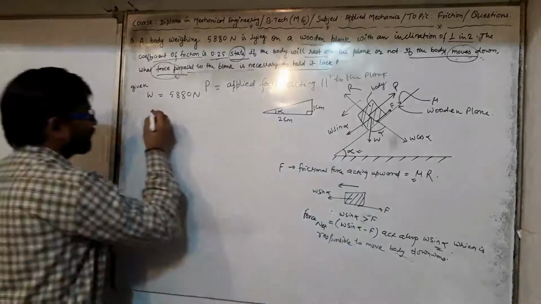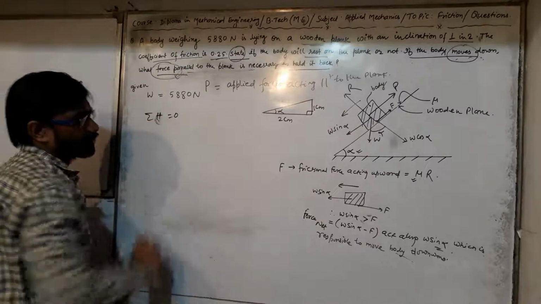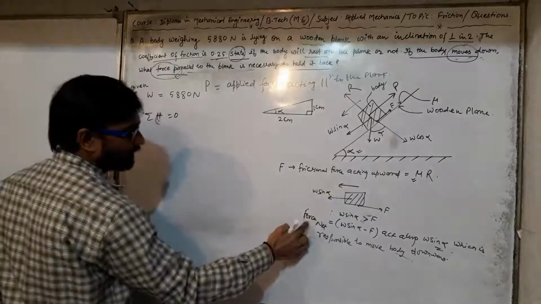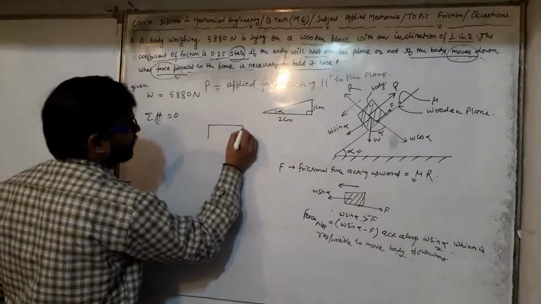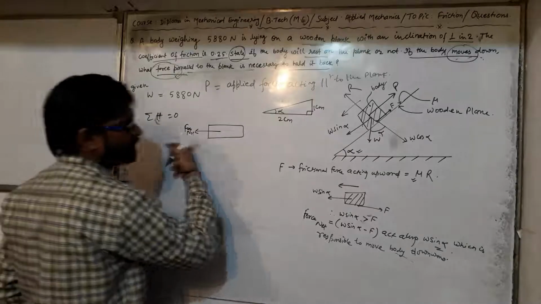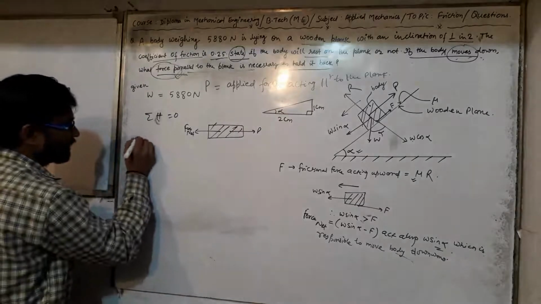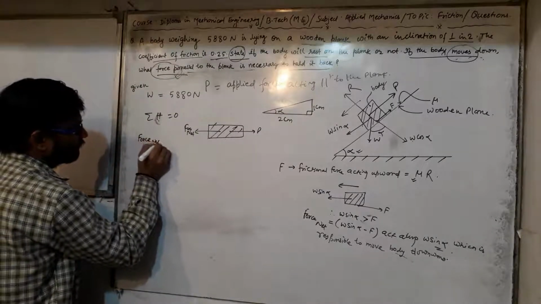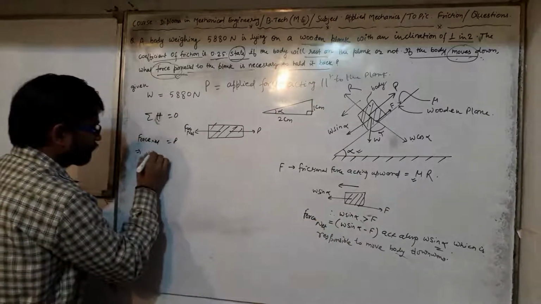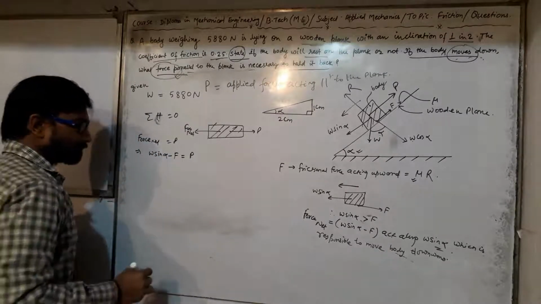So we can say summation of forces in horizontal direction is equal to 0. If we make a free body diagram, the resultant force acts in this direction, and P is acting in this direction, so these must be equal. So the net force, having two forces in this way, W sin alpha minus F must be equal to P.